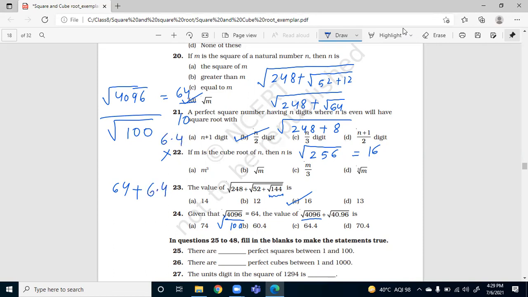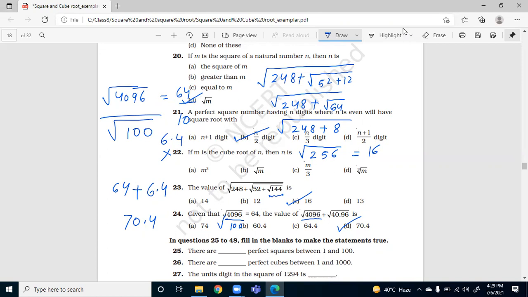Okay, so when you add this 64, you will be getting 70.4. So this is the step-by-step explanation. If I want to calculate the value of root 40.96, I have to divide 4096 by 100.